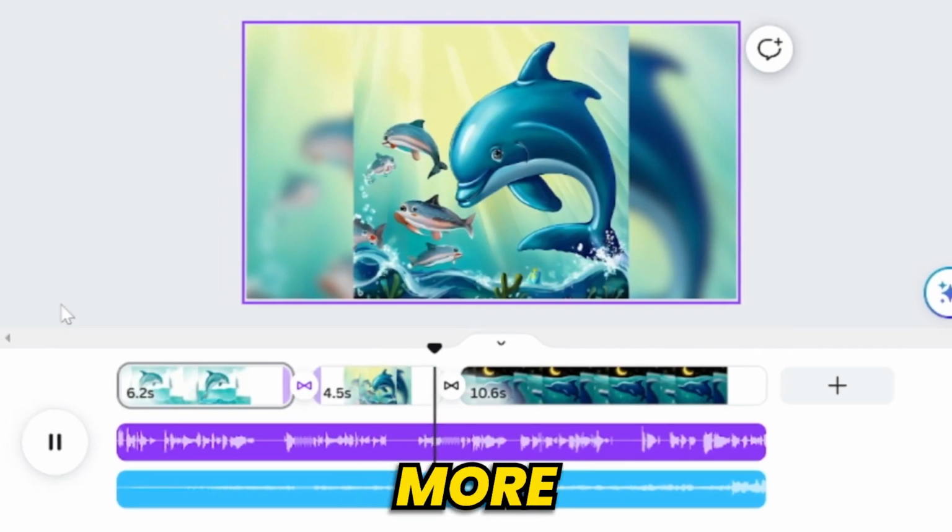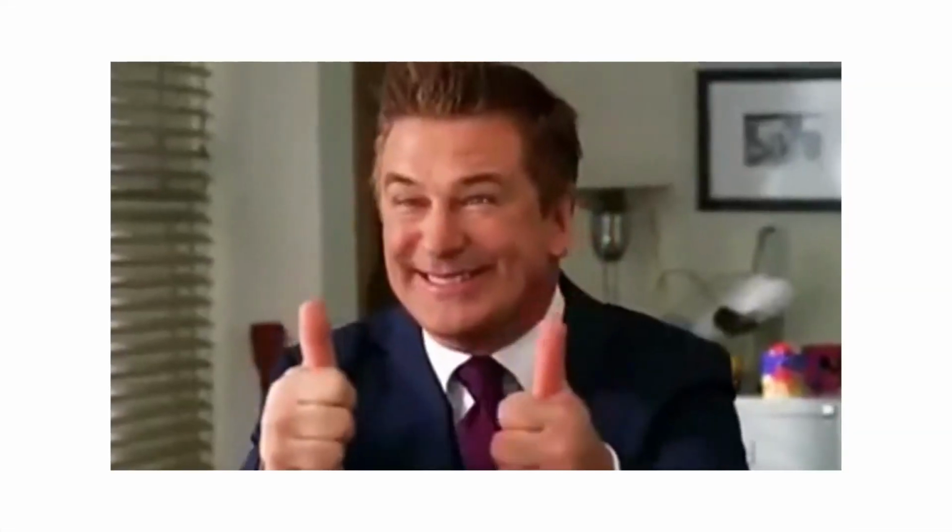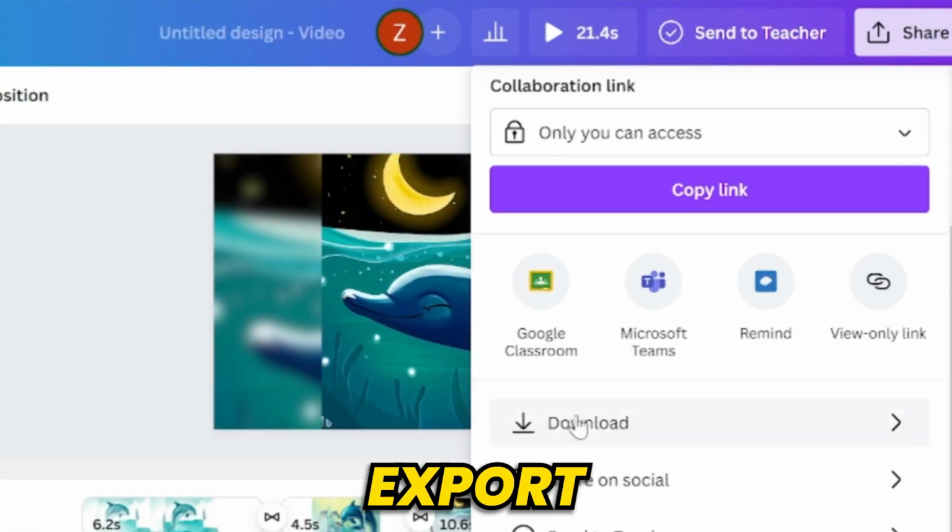Perfect. It looks so much smoother now. I really like this. You can do this for all the other animals and then export your video.